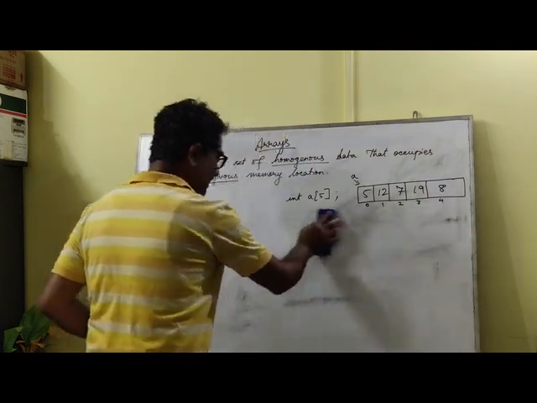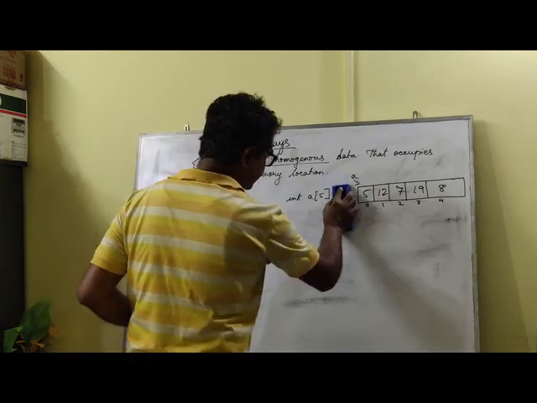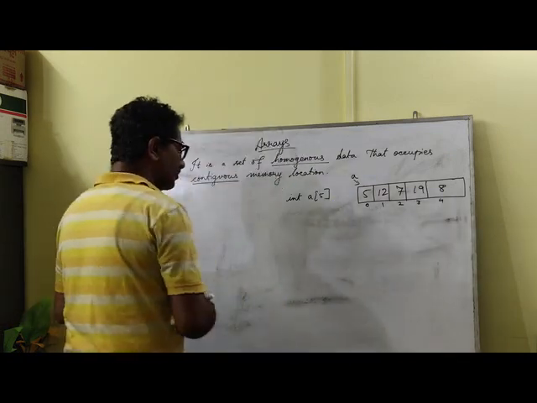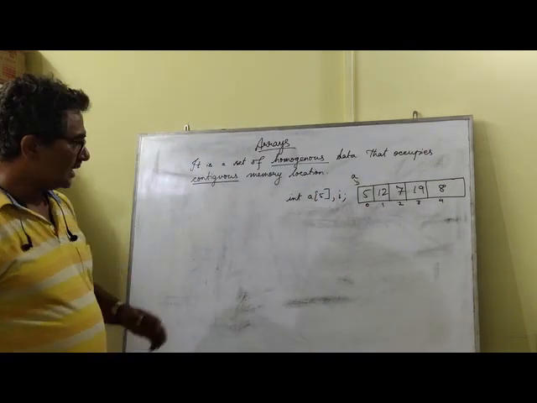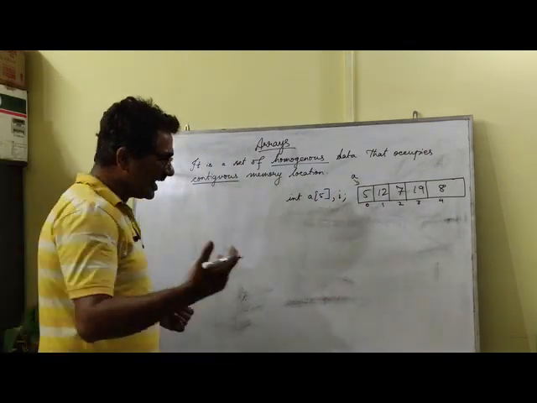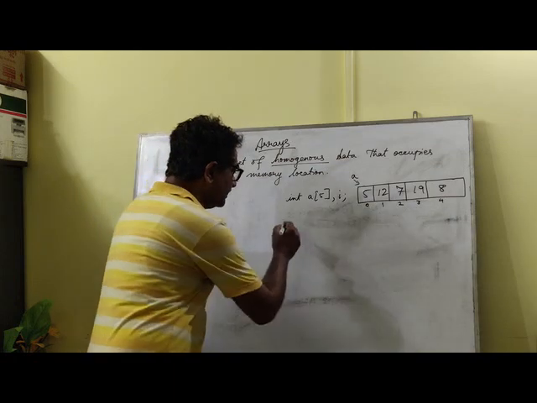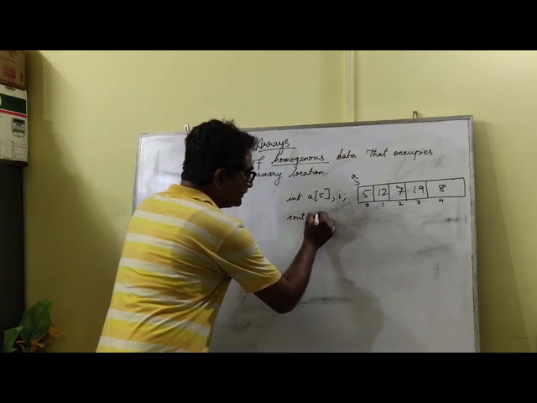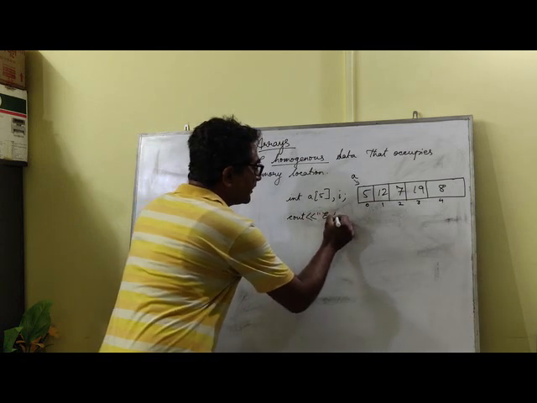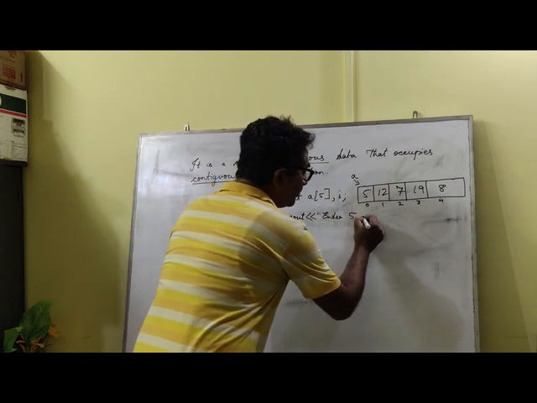Instead of doing this, we are going to take a variable, say I. You may take I, X, Y, Z, anything, it doesn't matter. Now, we are going to give a message to the user: enter 5 numbers.